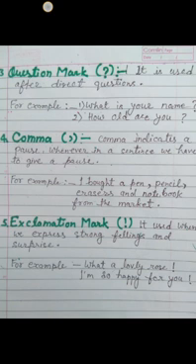For example, I bought a pen, pencil, eraser and notebook from the market. Now here pen, pencil, eraser and notebook, all these are words of the same series. They express the same kind of things. So we use this comma.